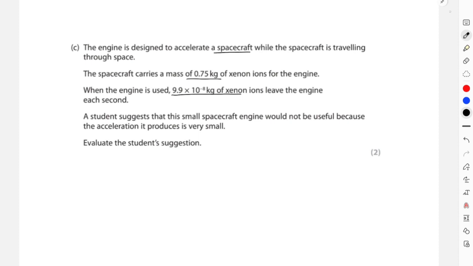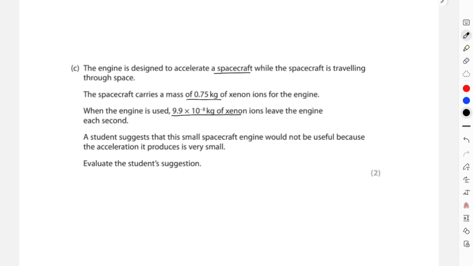Now over here they have given you the idea that the spacecraft engine starts its journey with 0.75 kg of xenon, and each second it's going to eject this amount of xenon out of the engine to provide that upward thrust, or forward thrust. In this case, I can understand this is a very small amount of mass that will be ejected from the spacecraft to provide the forward thrust. So obviously, to eject this very small amount of xenon ions, a very small amount of fuel is consumed per second, and we can also calculate exactly how much time it will require for this spacecraft engine to eject all this mass of xenon ions.